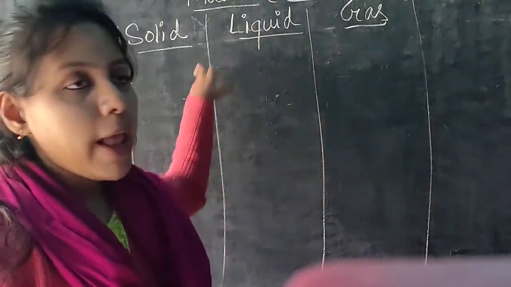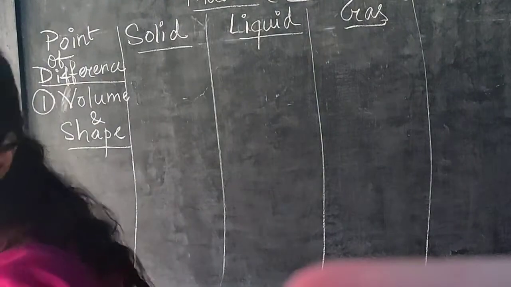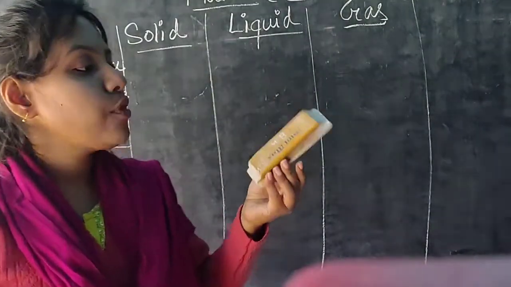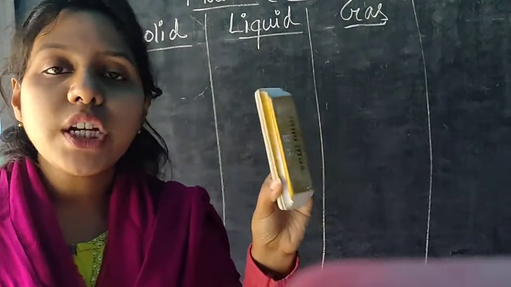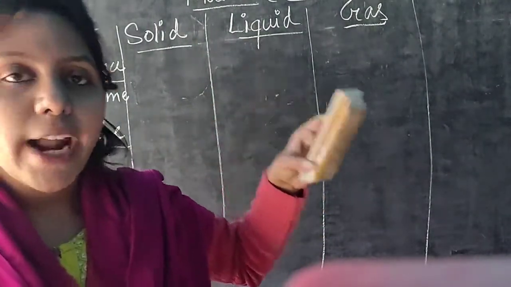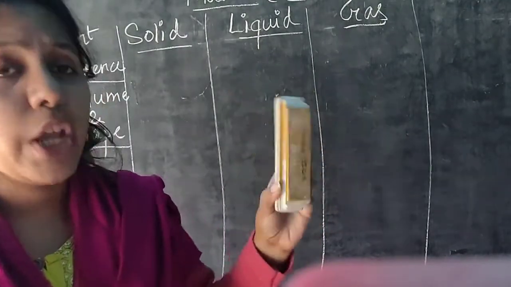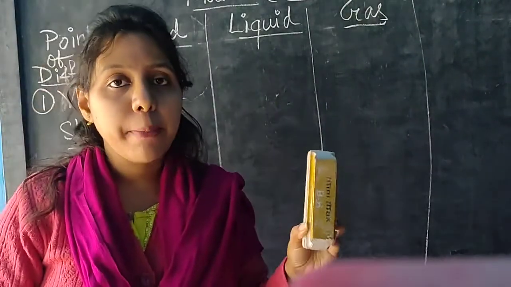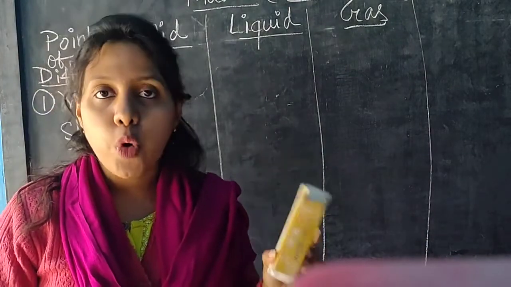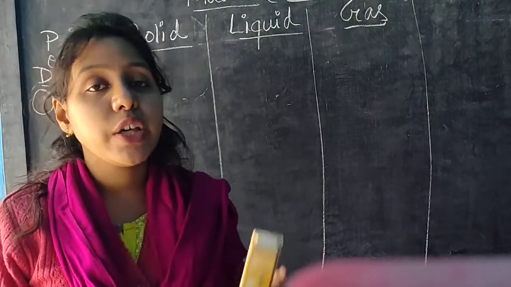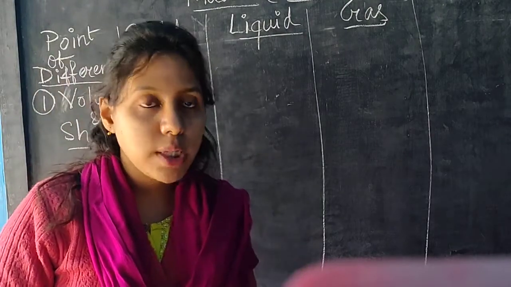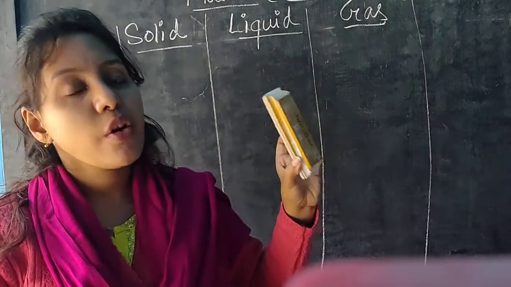Just like this blackboard, this duster, this is a solid substance and therefore it has a definite shape. If we want to change its shape, then we have to apply a huge amount of force. So it has a definite shape, and a definite volume also.